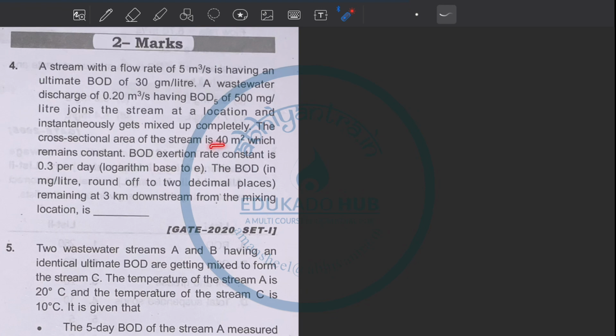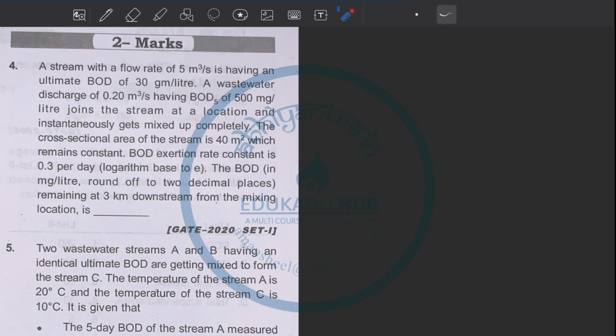Cross-sectional area of the stream is this much and remains constant. BOD exertion rate constant is 0.3 per day. Find the BOD in milligram per liter, rounded off to the decimal place, remaining at 3 kilometers downstream of the mixing location. So we need to calculate the BOD where the sewage water is mixed with the river water. Now we have to calculate what will be the BOD after 3 kilometers of that place.